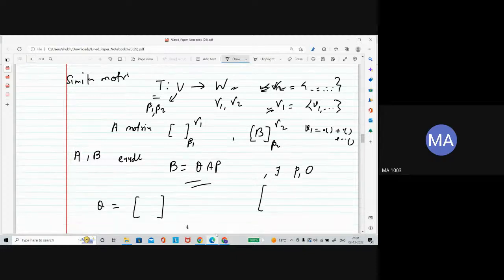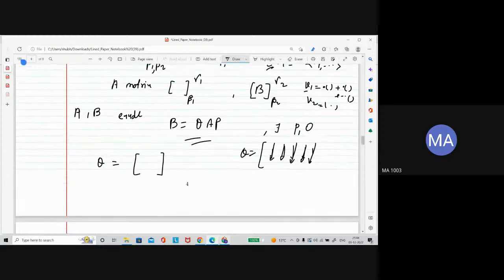Whatever coefficients you get, write them column-wise for each vector. Let's say for V1 you wrote that. For the other element V2, similarly, you can write it as a linear combination of gamma 2 and write it in this fashion. So this is going to be your Q.